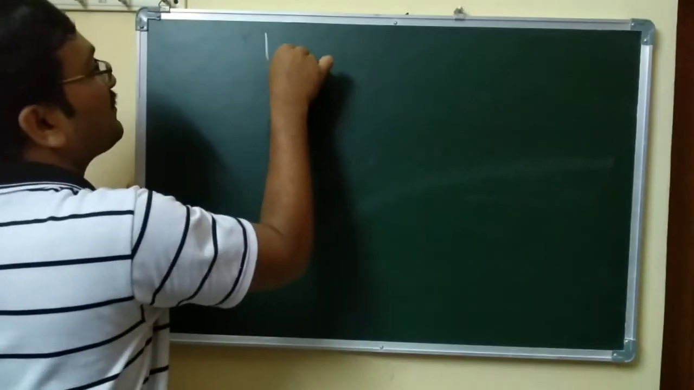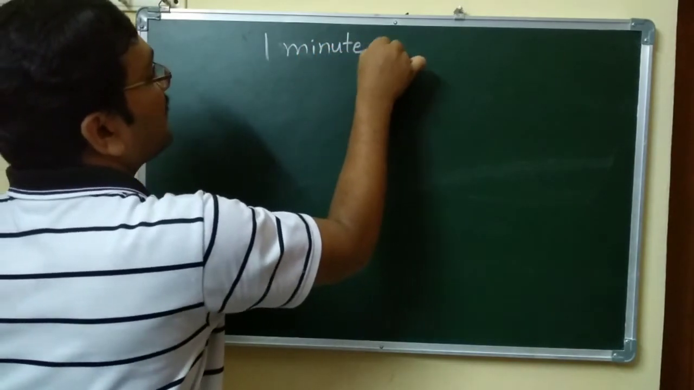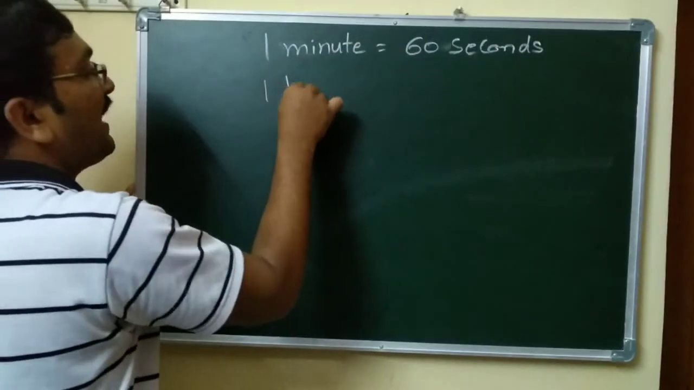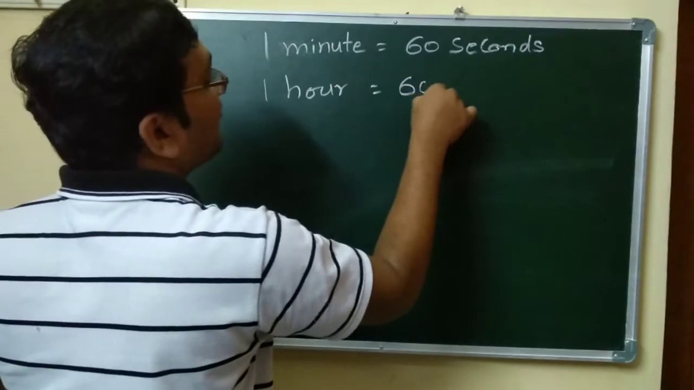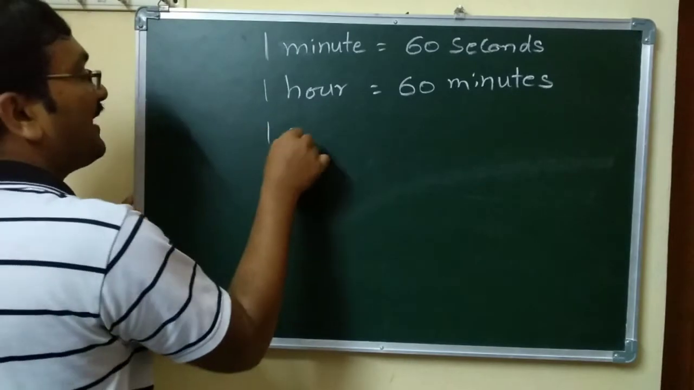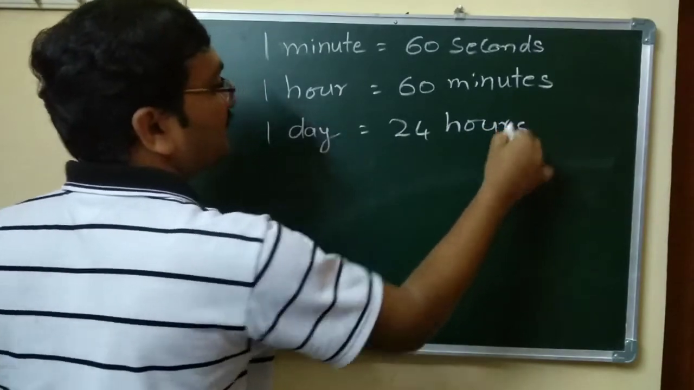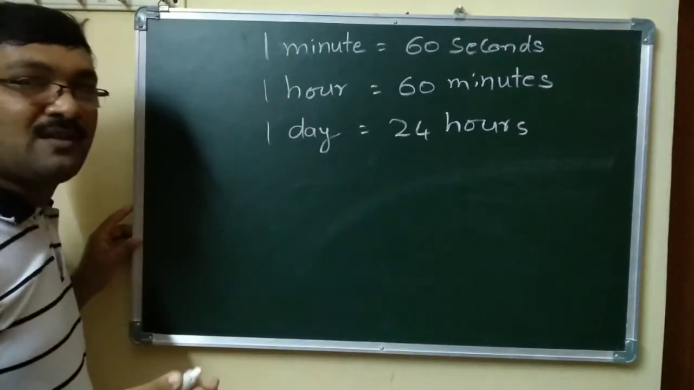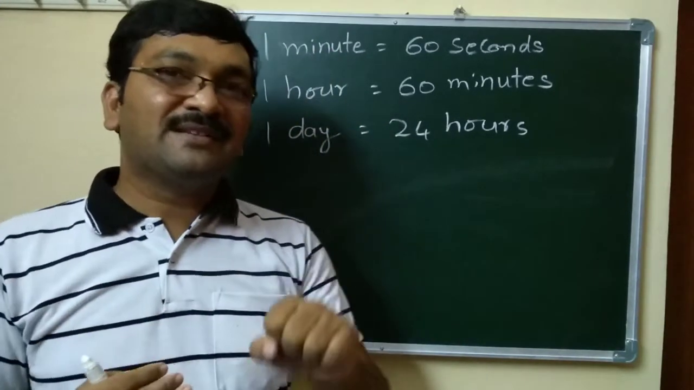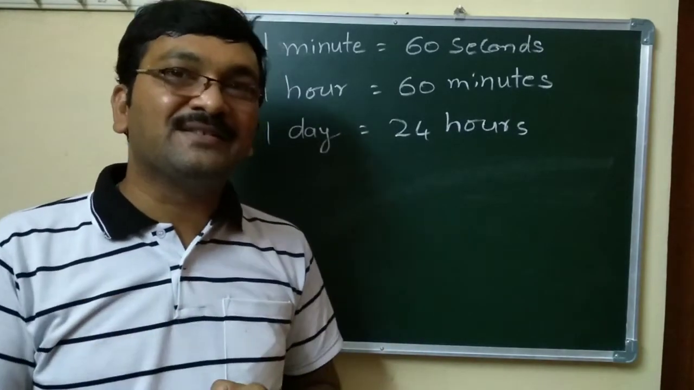1 minute equals 60 seconds. 1 hour equals 60 minutes. 1 day equals 24 hours. A month depends upon the month: January has 31 days, February has 28 days in a non-leap year and 29 days in a leap year, then March.